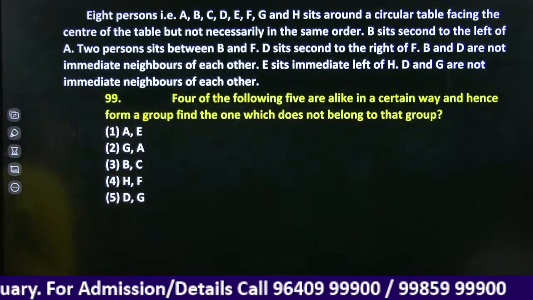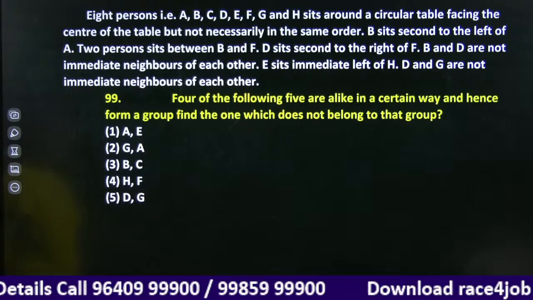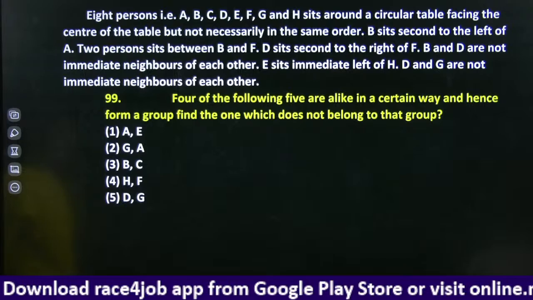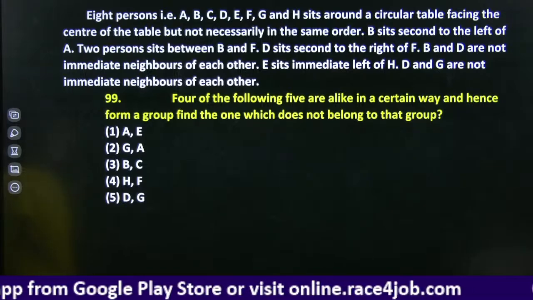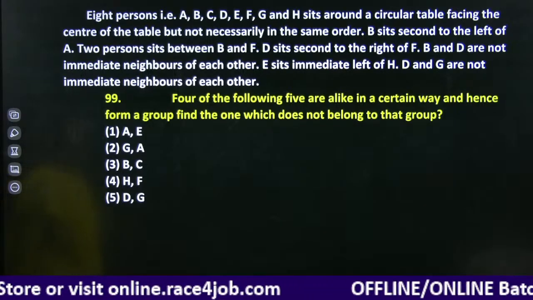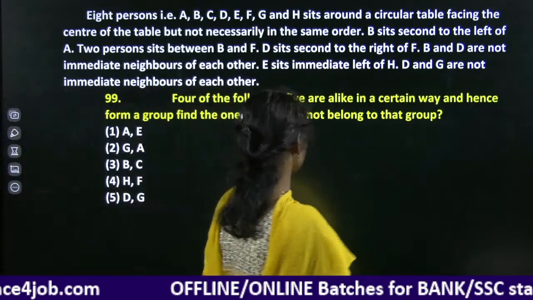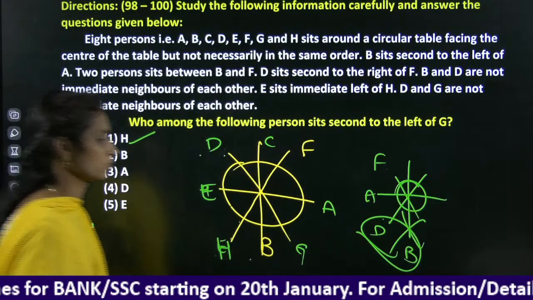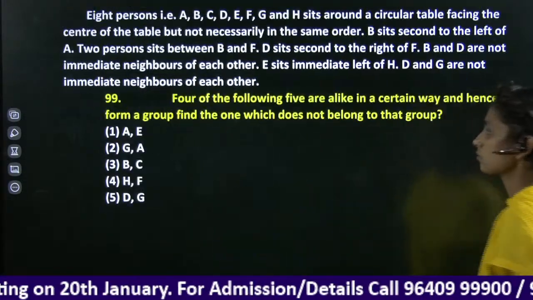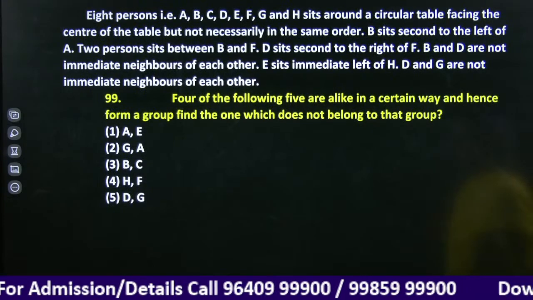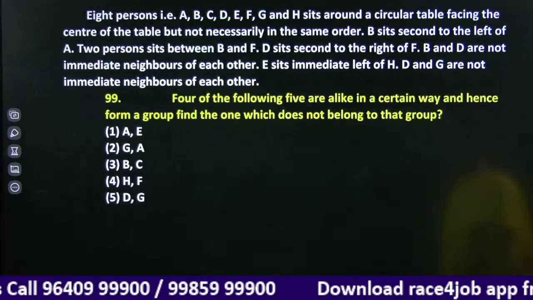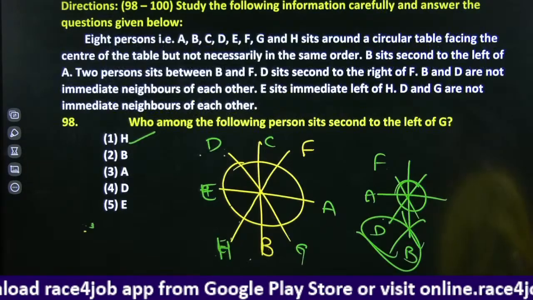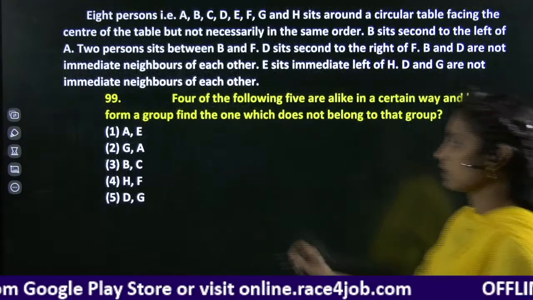Four of the following five are alike in a certain way and form a group; find the odd one. AE opposite, GA neighbors. BC opposite, GA are the neighbors.